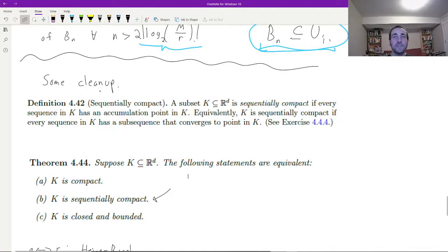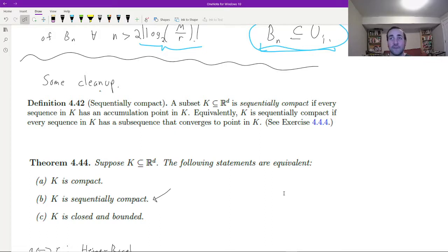Okay, now Bolzano-Weierstrass is the key result relating to this new definition of compactness, but it's helpful to do a little bit of cleanup and talk about a couple of other relationships. There's one other definition that usually comes along with the definition of compactness I just gave, which is called sequential compactness. So I'm just going to state the definition. A set K is sequentially compact if every sequence in K has an accumulation point in K. All right, well, I don't really like thinking about accumulation points, so there's an equivalent definition.